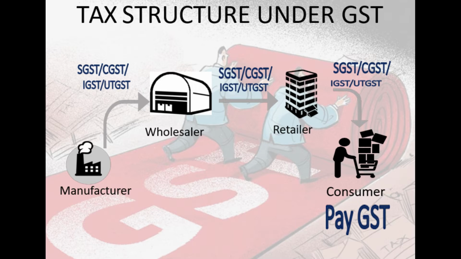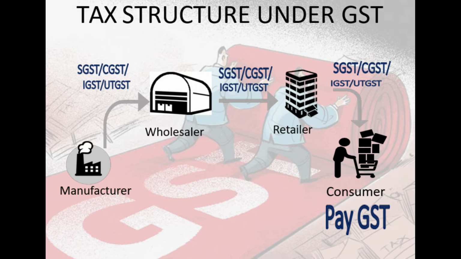So friends, have you understood on this first lap, that is the goods being supplied by manufacturer to wholesaler, the taxable event called supply has taken place, and based on where the manufacturer and wholesaler are located, the applicable GST will be levied. That is, if manufacturer and wholesaler are in the same state, CGST plus SGST.